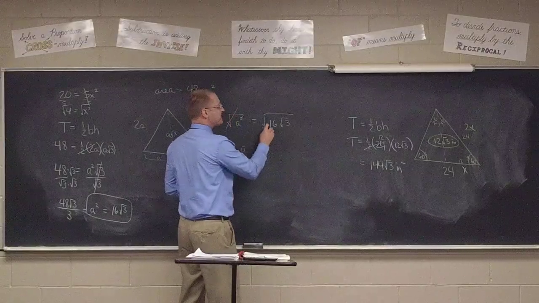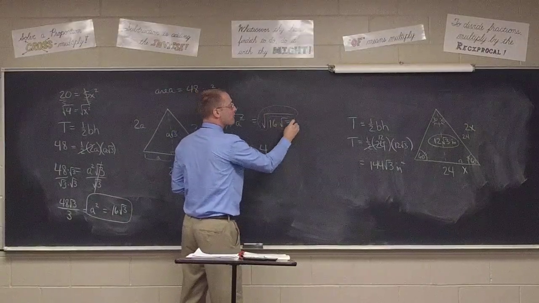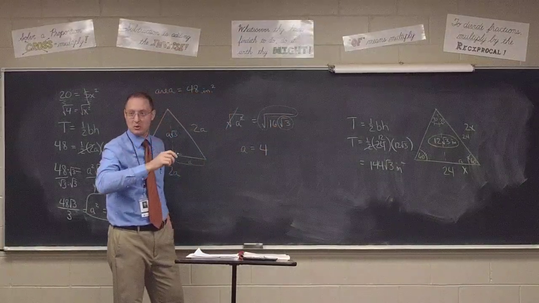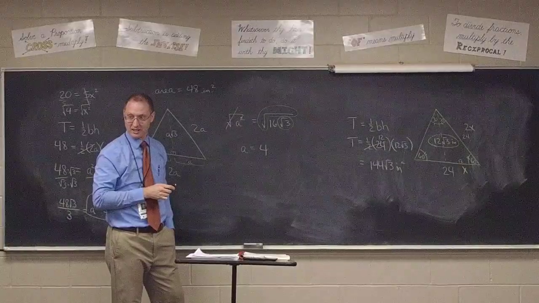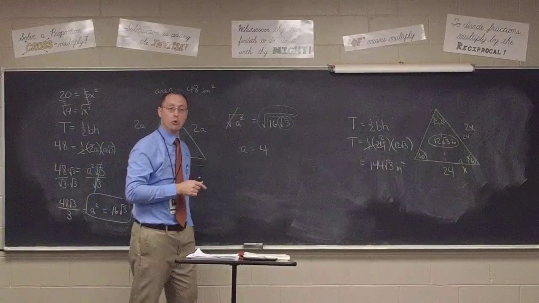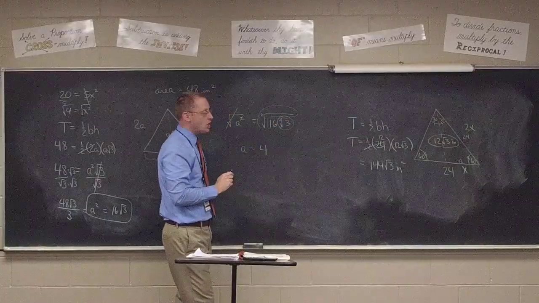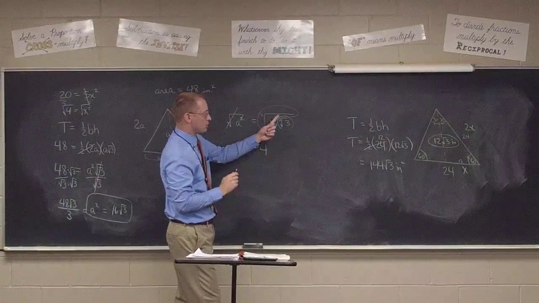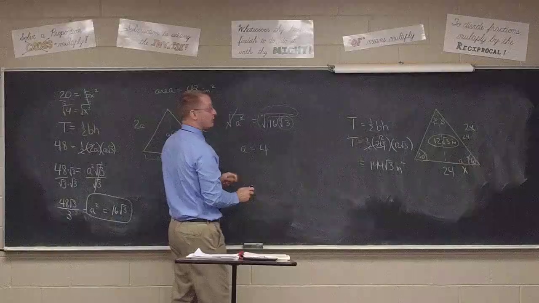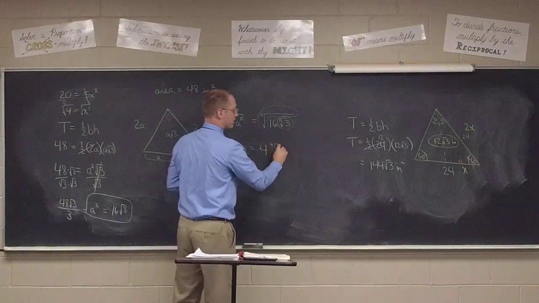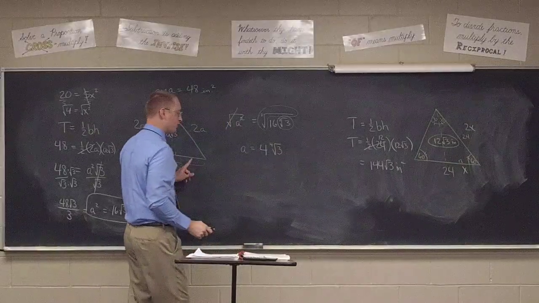But when you try to take the root of a root, Algebra 2 grads, what do you do? You multiply the indexes together. So the square root of the square root of 3 would become, multiply them, class, the 4th root of 3. And that's our value for a.